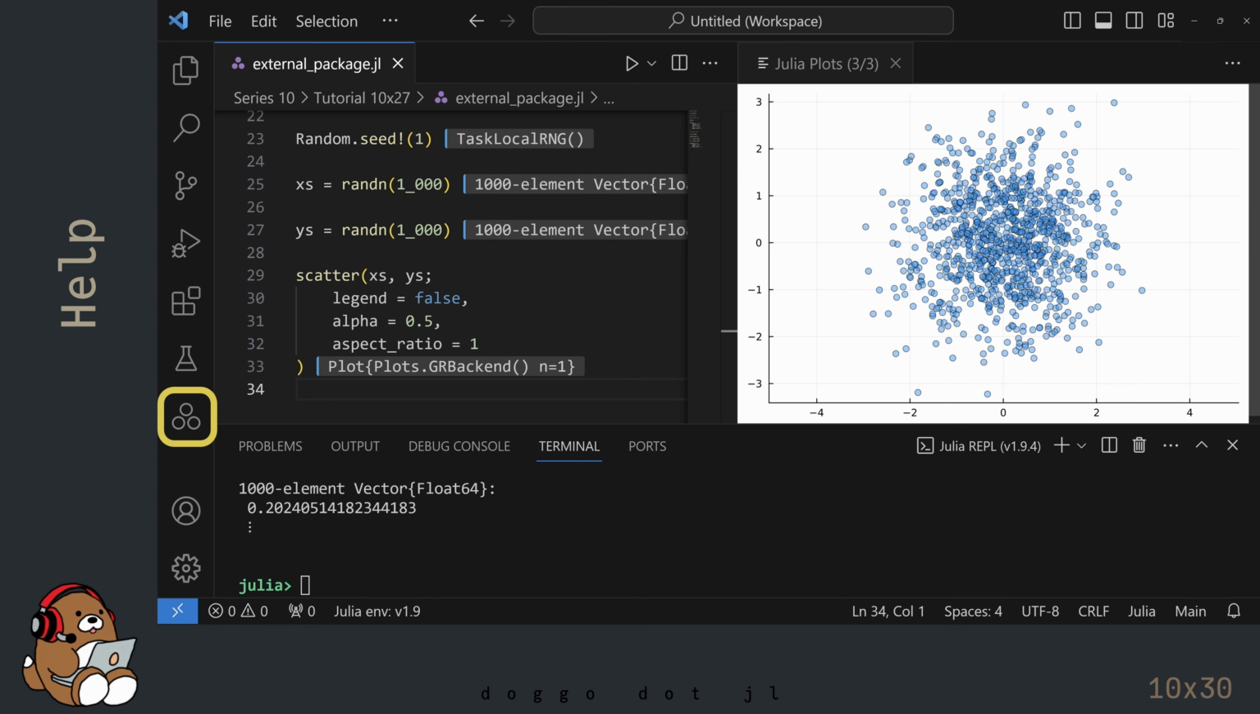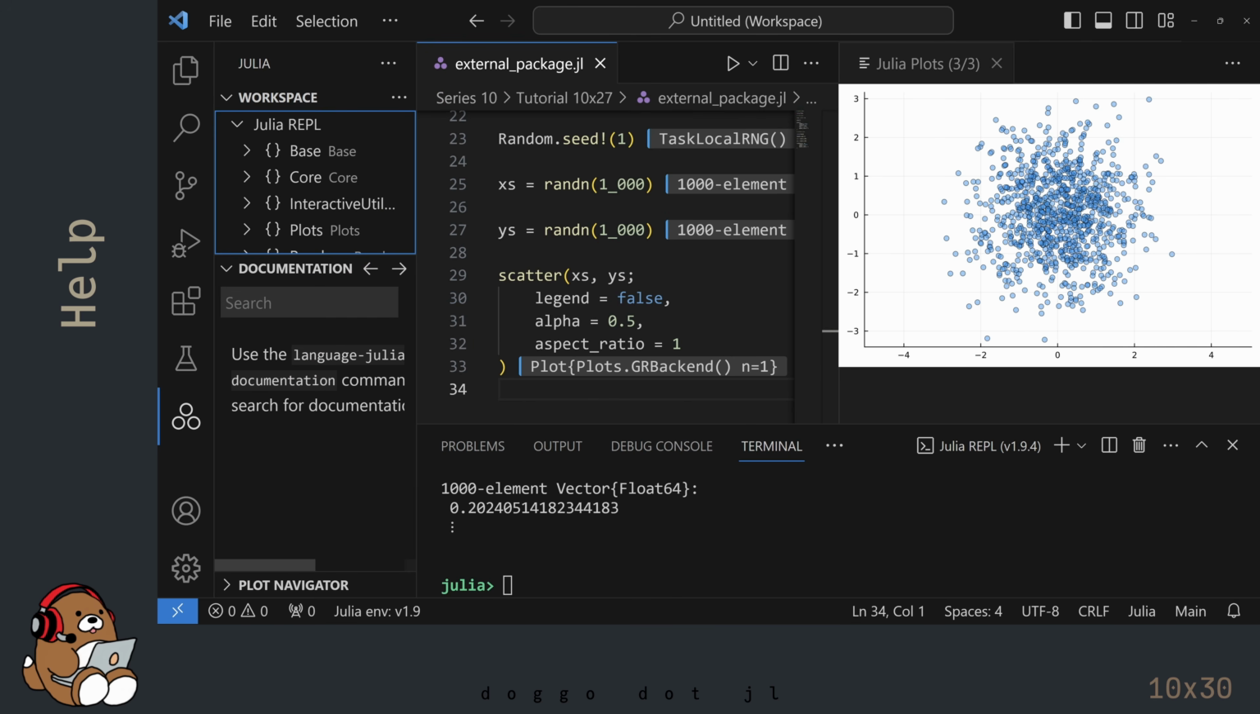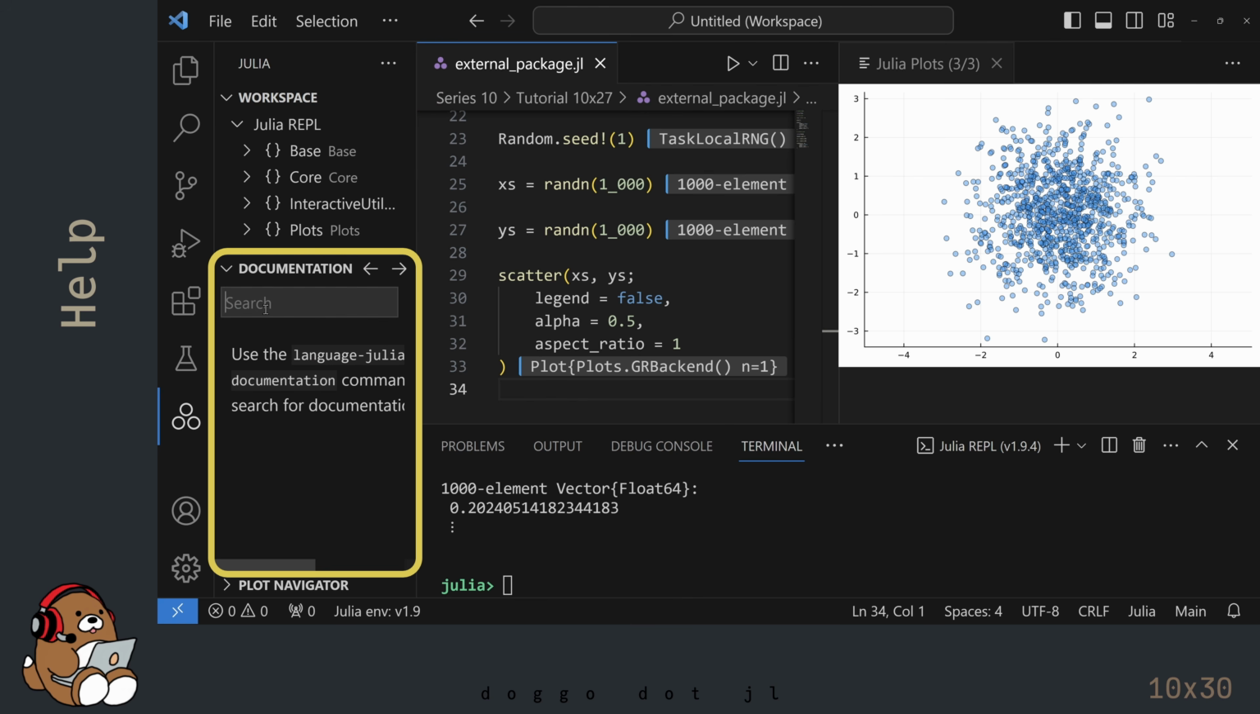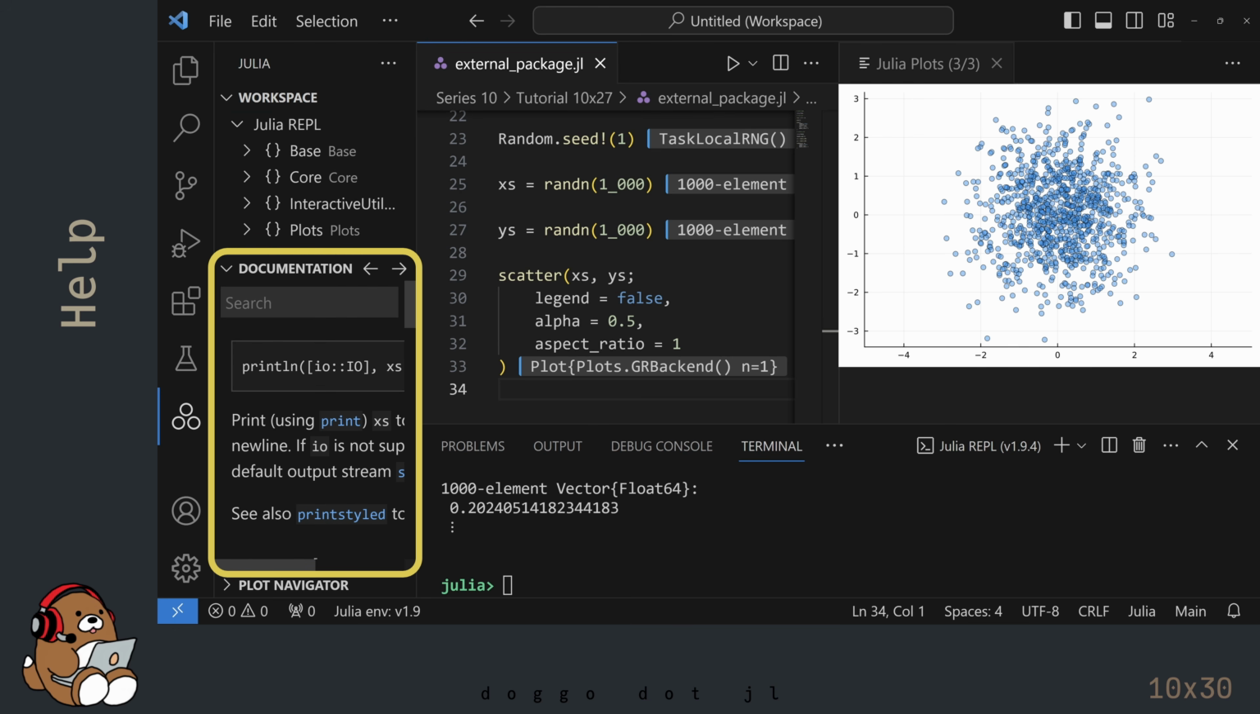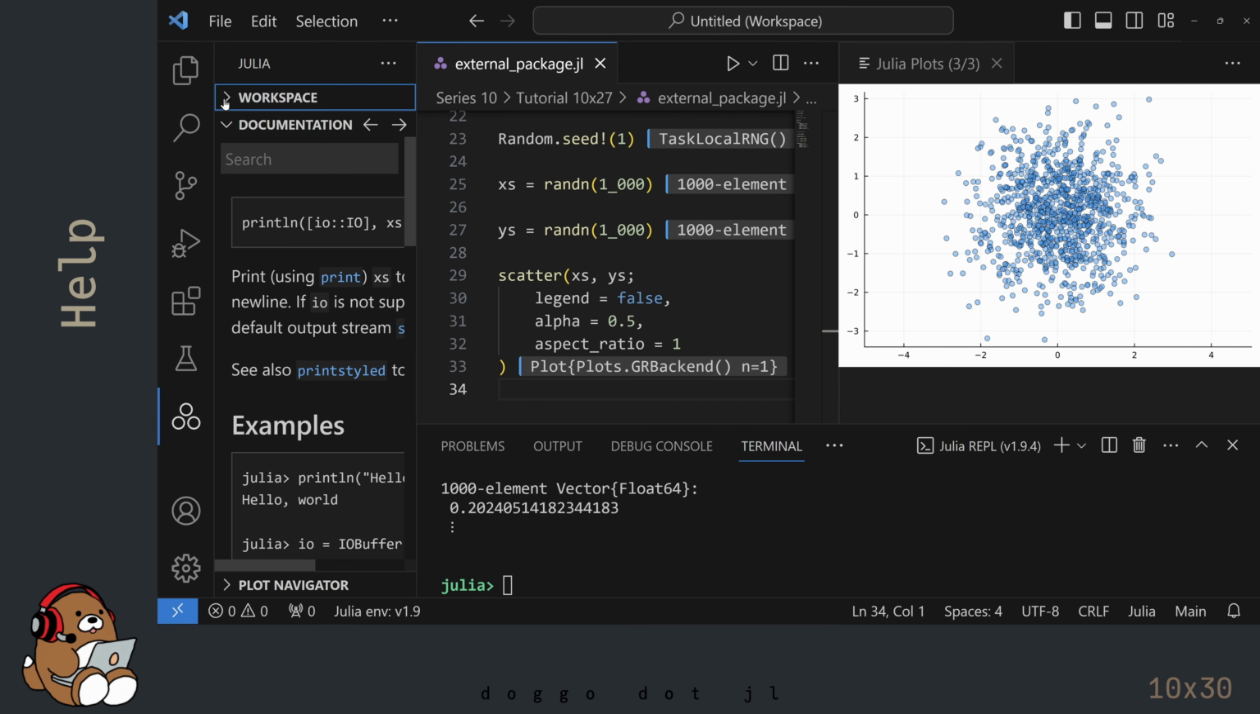We haven't discussed this Julia panel yet, but if you click on the Julia logo icon along the left-hand side of VS Code, you'll see several different Julia panels. One of those panels is a documentation panel, which you can use to search for more information. You can increase the size of this window by hiding the other panels and by moving this vertical bar.